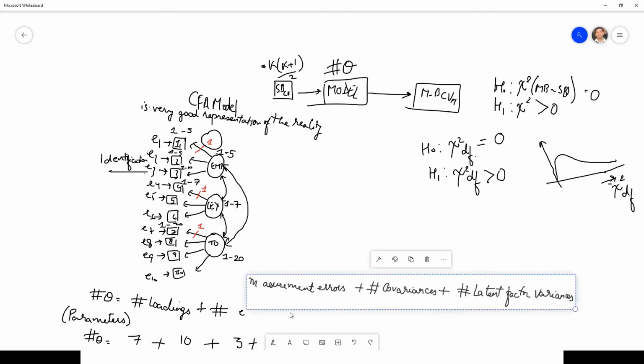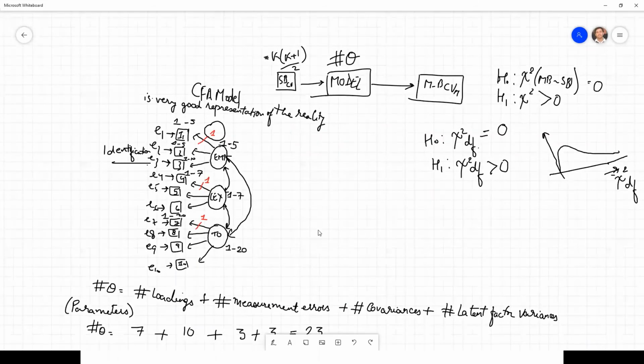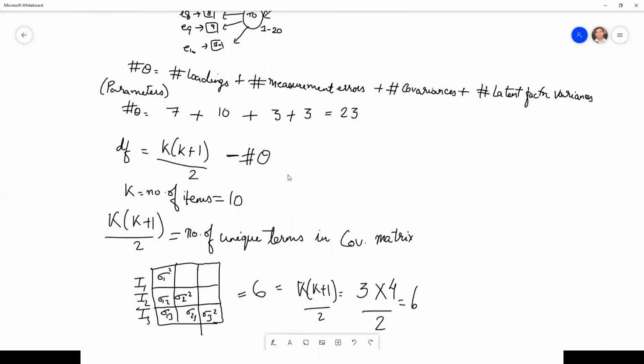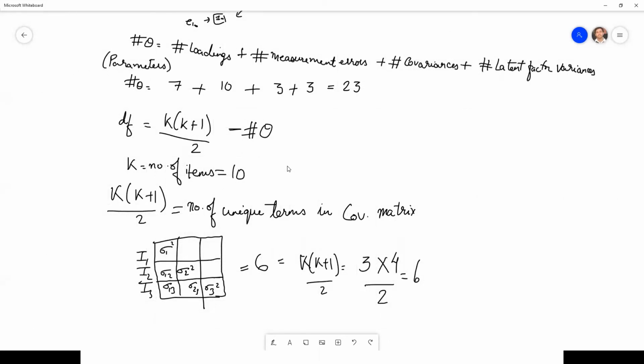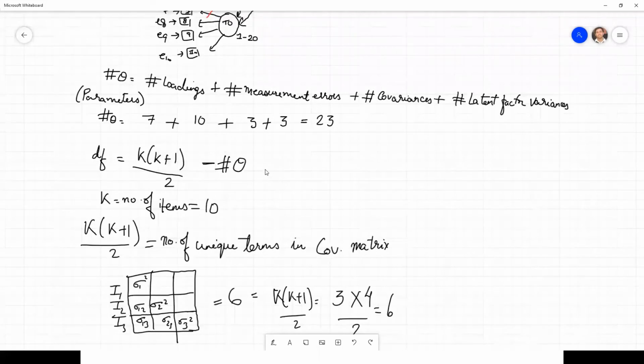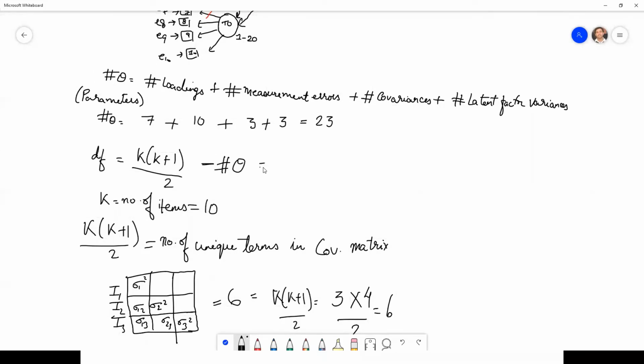In this case the degrees of freedom will be 10 times 11 divided by 2 minus 23, which is 55 minus 23, which is equal to 32, my mistake. So degrees of freedom for me is 32.